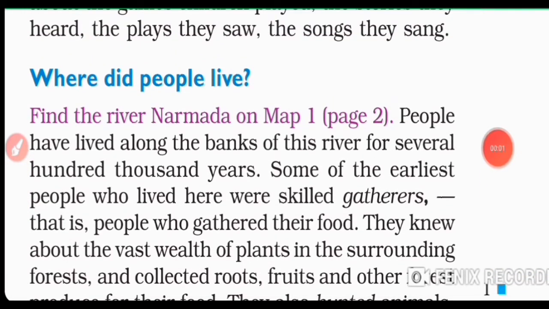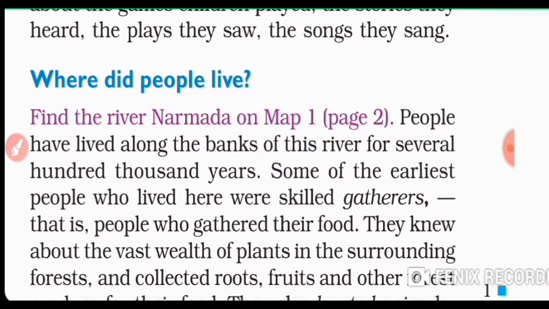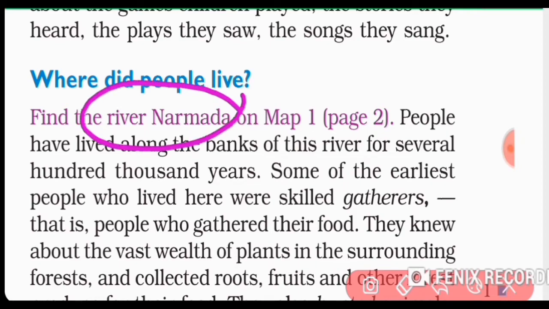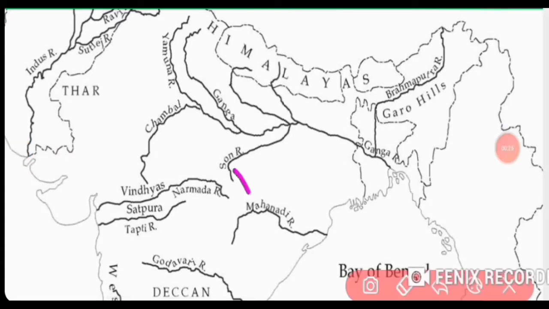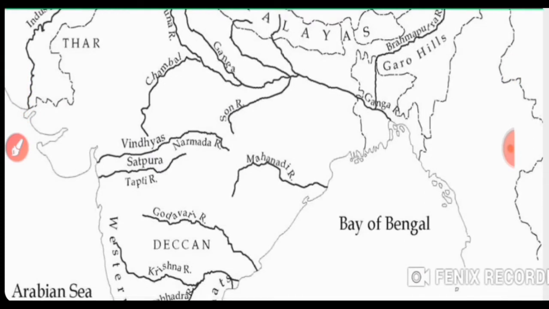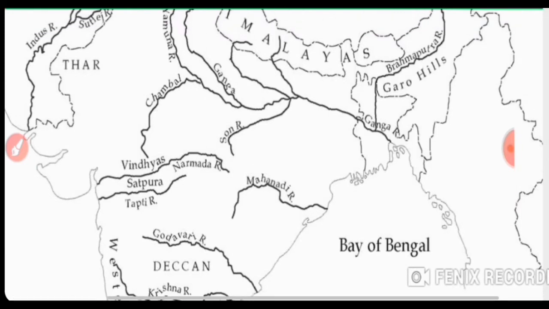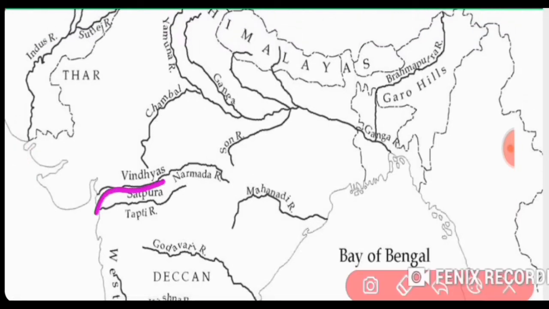So, friends, our next question is, where did people live? People 100 years ago or long, long ago, where did they live? People have lived along the banks of this river for several hundred thousand years. We are asked to find the River Narmada on Map 1. So let's find it. Children, here is the river Narmada, and you see it originates from somewhere near Madhya Pradesh, and it flows towards Gujarat and then to the Arabian Sea. And this is the course of the Narmada.